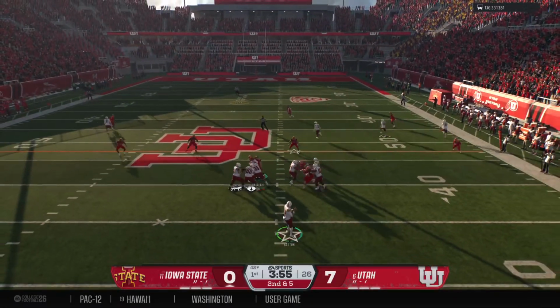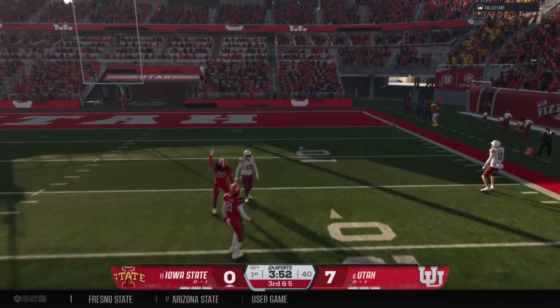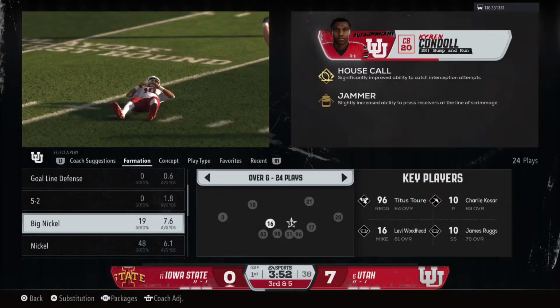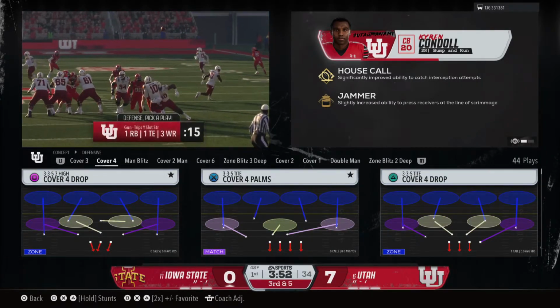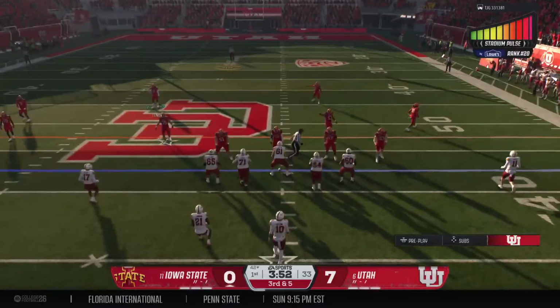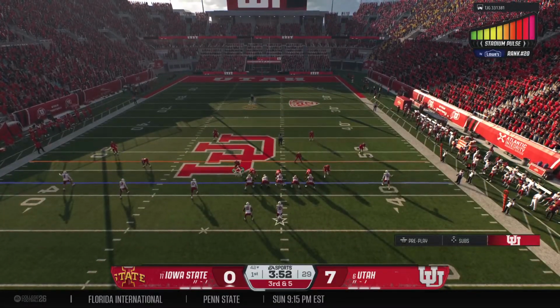On the shotgun, drops back looking for an open man. Taking a deep shot here to the right. Trying to go very deep there. Good effort. Now it's 3rd down. Well, there aren't very many things that can get to a quarterback of this magnitude. But I think it's safe to say that good pressure by the defense can get to any quarterback.